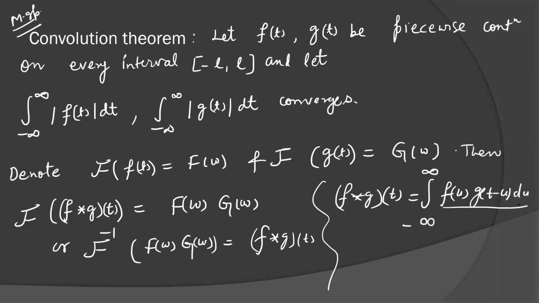The integration is the same as in Laplace. The limit is changed here, and this is commutative also: g convolution f is equal to f convolution g.